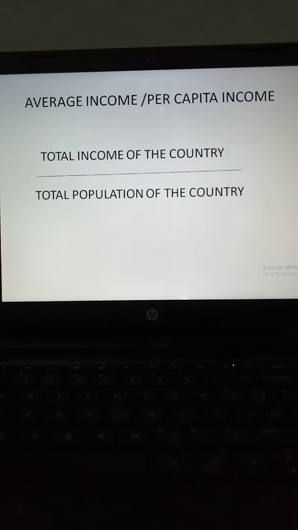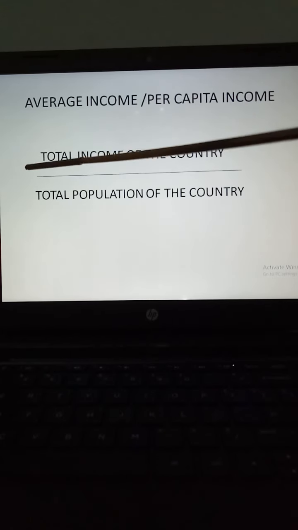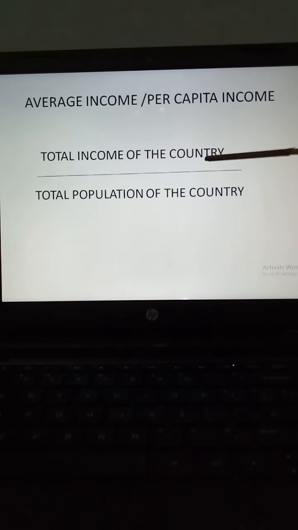It becomes easier for us to compare the countries, because there we don't have to bother what the area of the country is or how many people are living there. Average income is also called per head income. How is it calculated? It is calculated in this process: total income of the country divided by total population of the country.